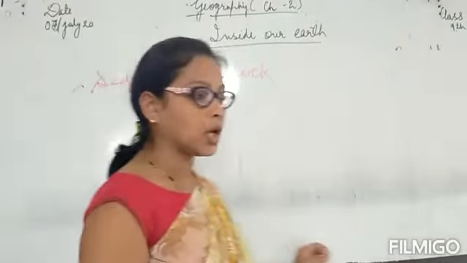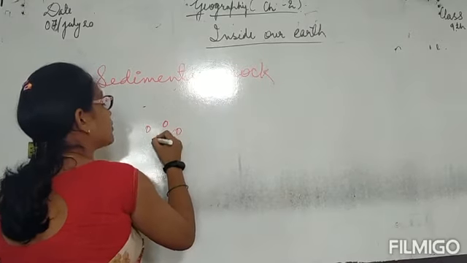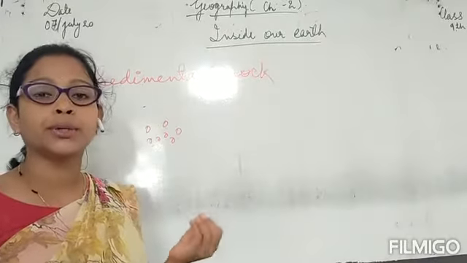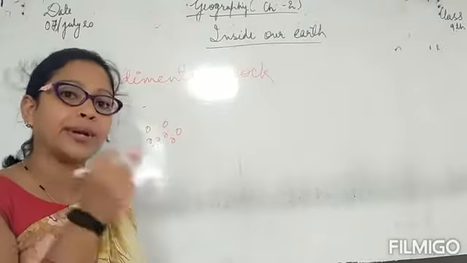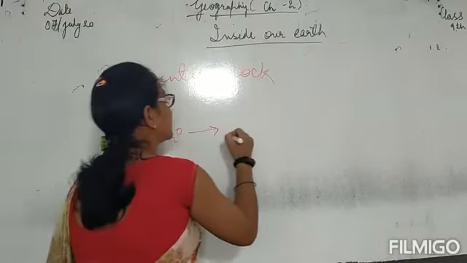They break into smaller pieces which are called sediments. These are smaller pieces of rocks. They turn into चूरा या छोटे छोटे टुकड़े, ठीक है? And sometimes we break the rock and make it smaller, so it turns into sediments.